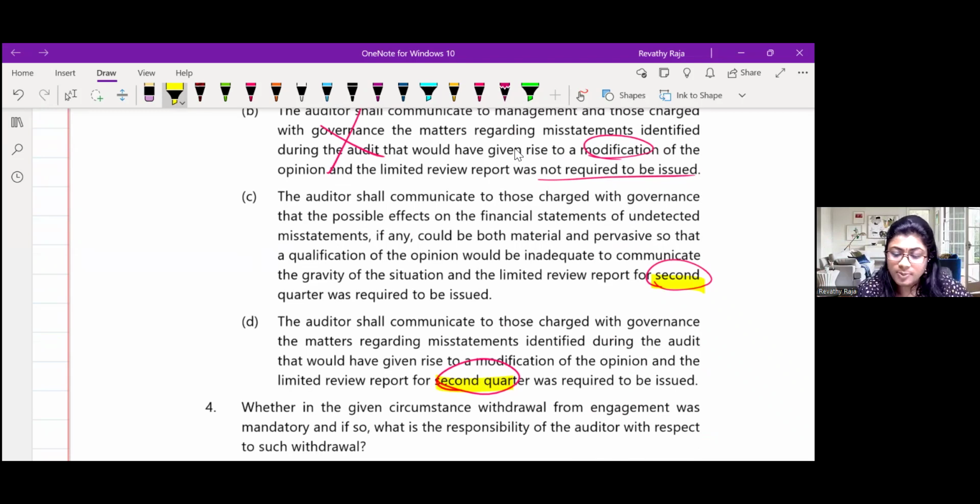The auditor shall communicate with TCWG. Material and effective qualification will be inadequate. Review report of the quarter. Auditor shall communicate with TCWG regarding the misstatement identified, giving rise to modification, and the third quarter was to be required. The answer is, he has to just communicate with the TCWG, no? So the answer is, yeah, that's right. Answer is D.